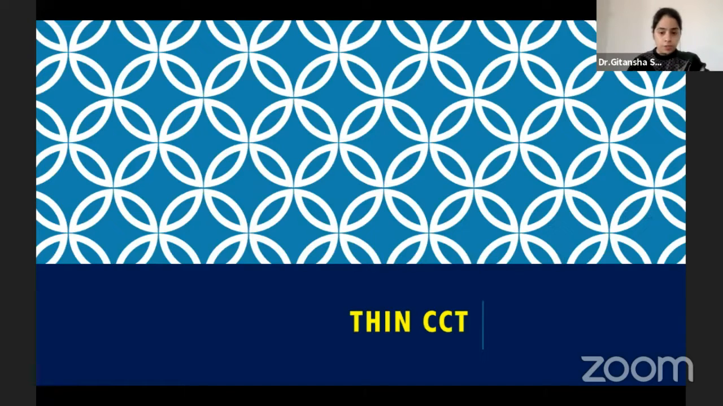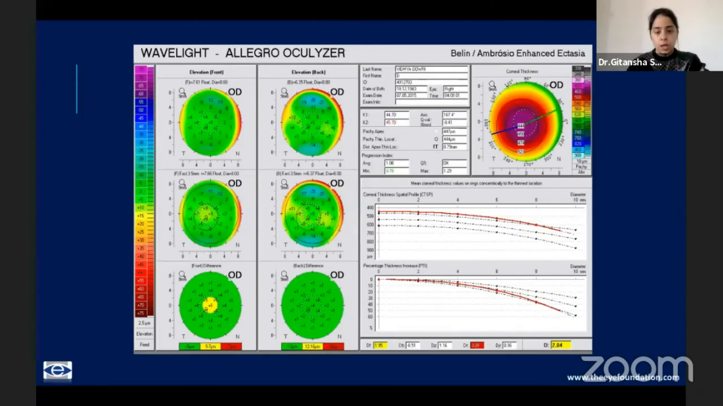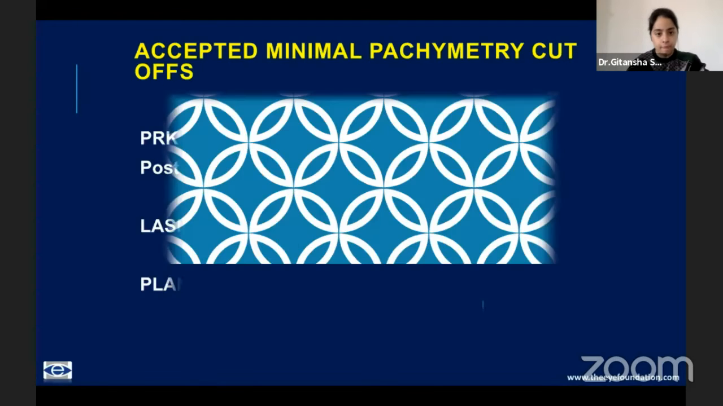Now let's talk about some other extremes. What about a very thin CCT? So you can see here the patient, otherwise the corneal tomographies are perfectly normal, has a stable refractive error, but the cornea is thin. It's around 444 microns. And the Belin display is yellow here, essentially because the cornea is very thin. So in such a case, like I've mentioned earlier, because it's less than 475, you will not do any procedure on the cornea and you will plan a phakic intraocular lens.